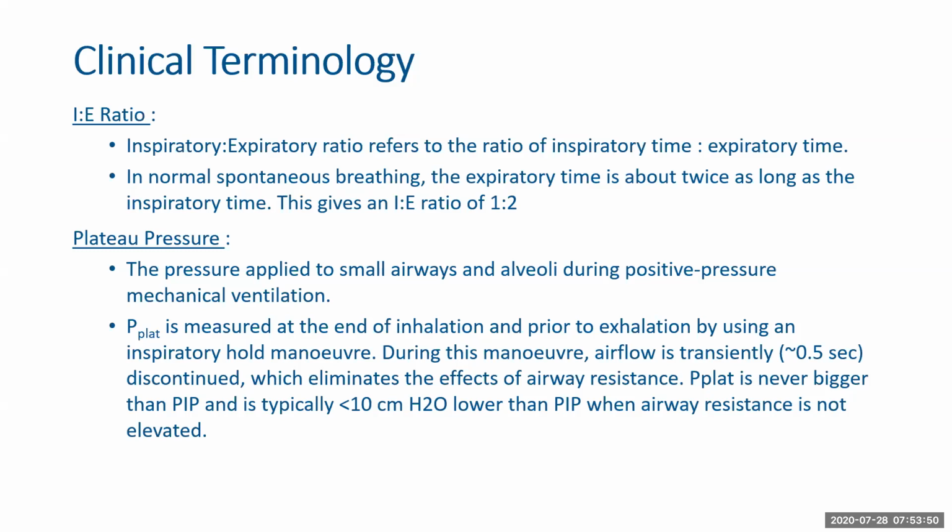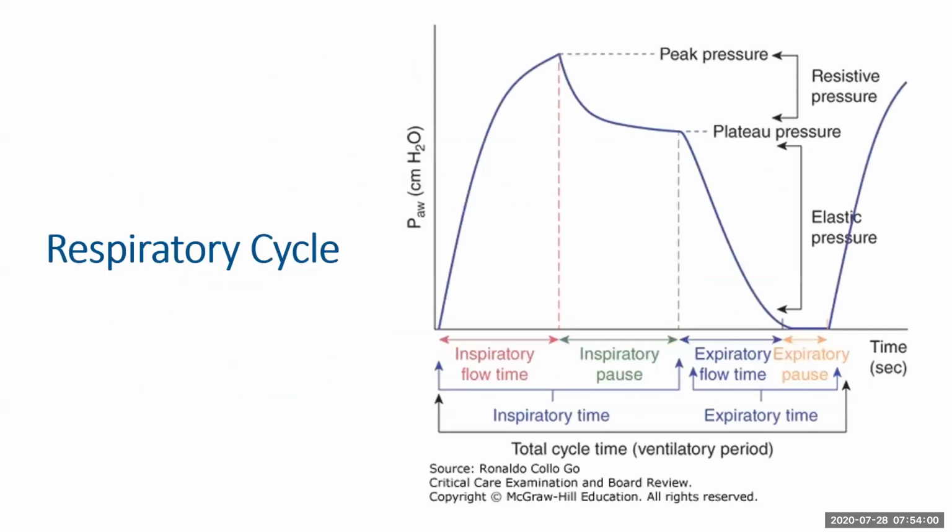Plateau pressure. Plateau pressure is the pressure applied to small airways and alveoli during positive pressure mechanical ventilation. I think the next graph would be more helpful to help you understand what plateau pressure is.